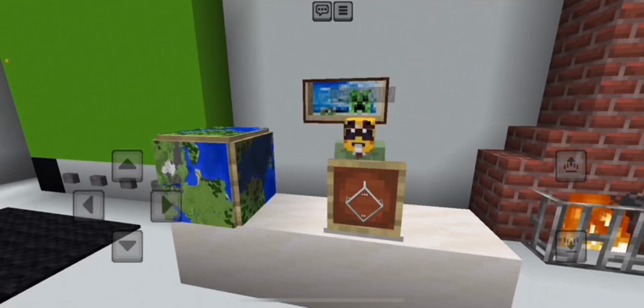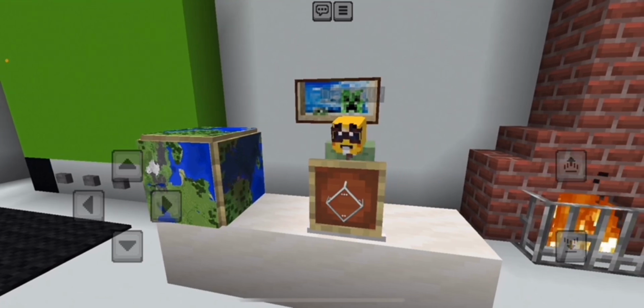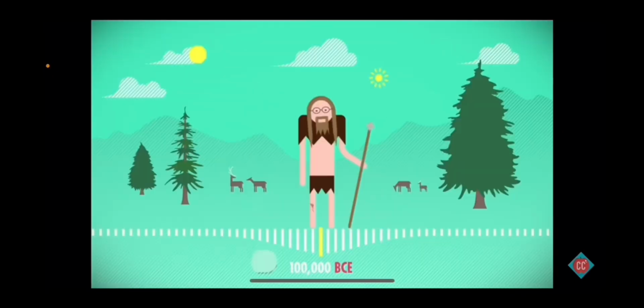Welcome to our Minecraft crash course on Mao Zedong, a pivotal figure in modern Chinese history. In this series, we'll explore Mao's life, ideas, and the historical context of his era within the immersive world of Minecraft.